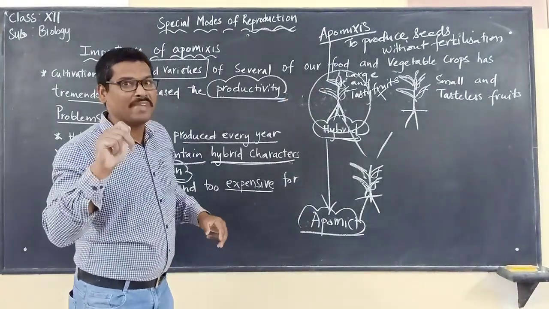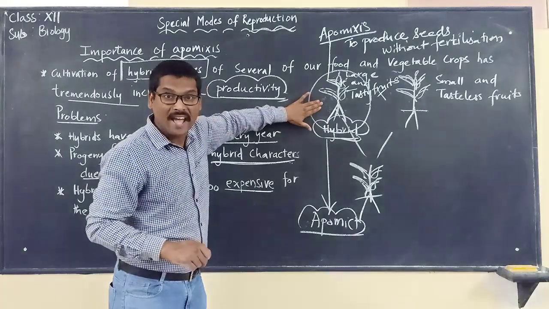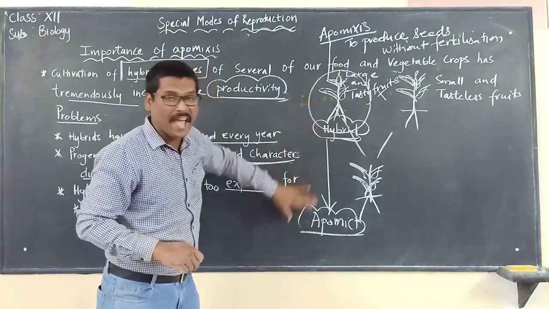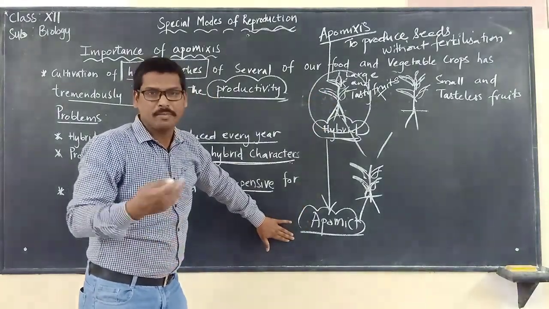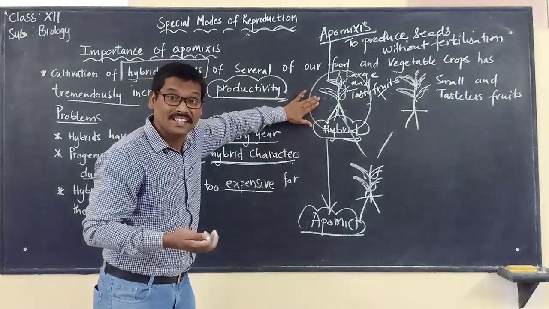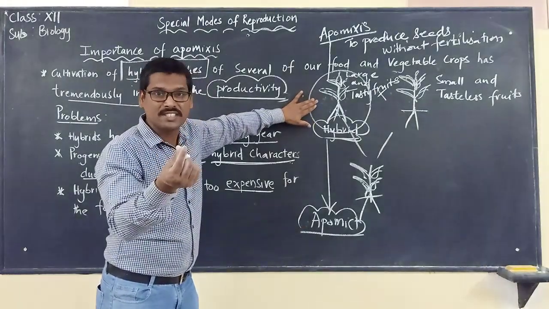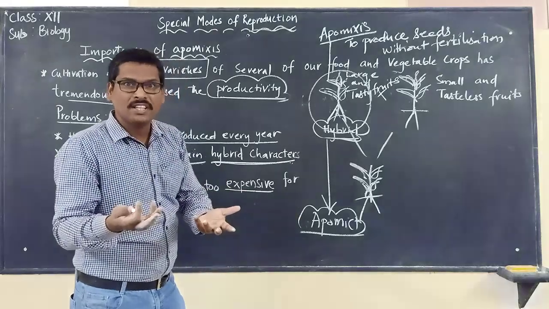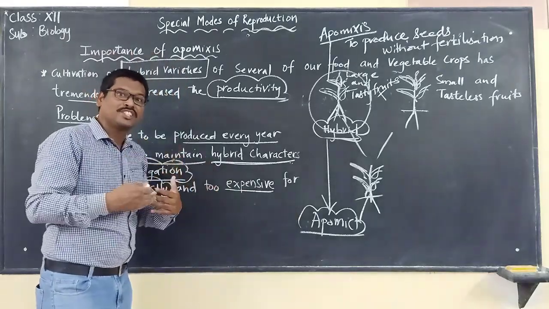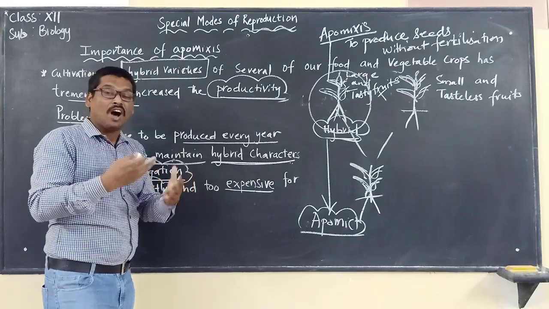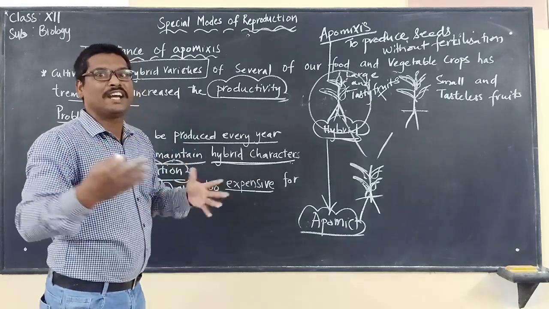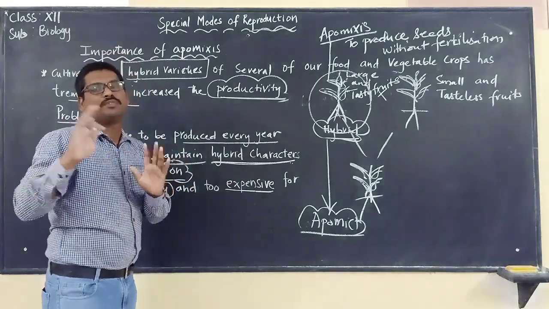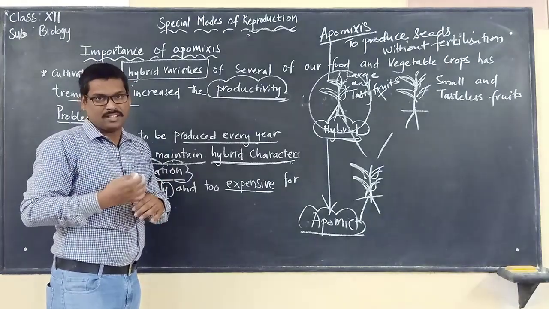If we make this hybrid an apomict, meaning the plant produces seeds without fertilization, then the farmers will have a chance to produce seeds of their own year after year and use them in their fields.